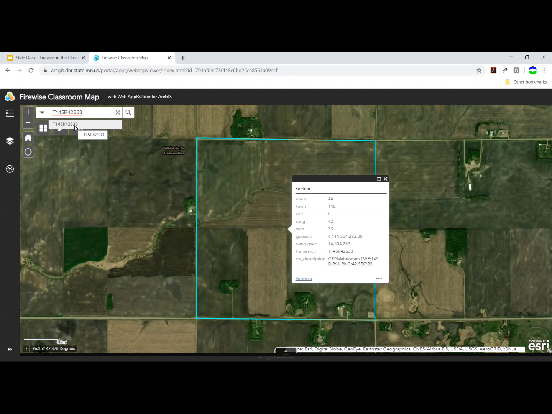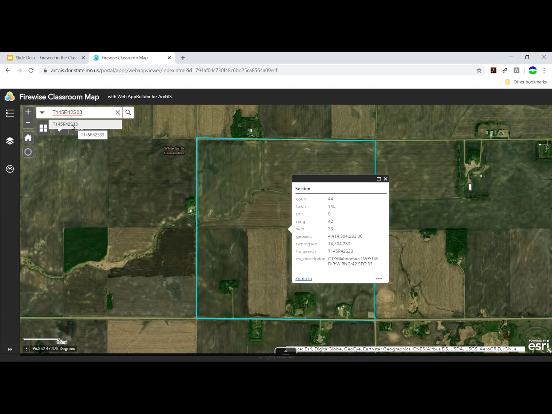Now, I'm really lucky because in this section there are very few properties to assess. You may, especially in a city, zoom into places that have hundreds, if not thousands, of different section properties. If you get overwhelmed by the number of houses or data assessments that you have to create, don't worry about doing the entire section. But the more data that you can create, the more valuable this GIS is to local community officials and fire departments.